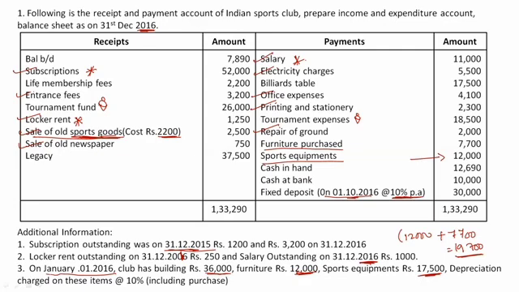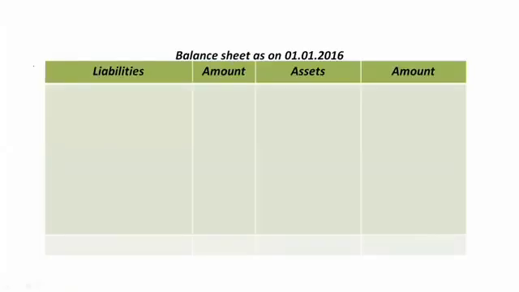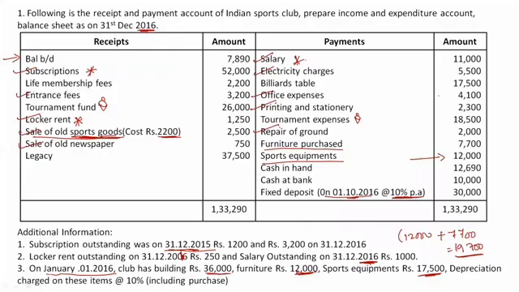First of all, we have the balance brought down. It's not specifically mentioned whether it is cash or bank, so let's treat it as cash at bank. This is the opening balance, which is 7,890 rupees. Cash at bank is my asset, so we'll take it on the asset side. Cash at bank, rupees 7,890. Right.